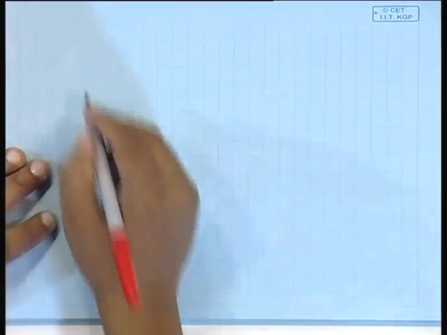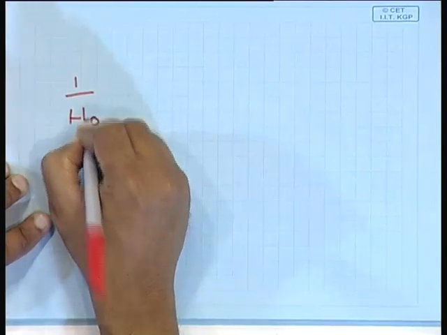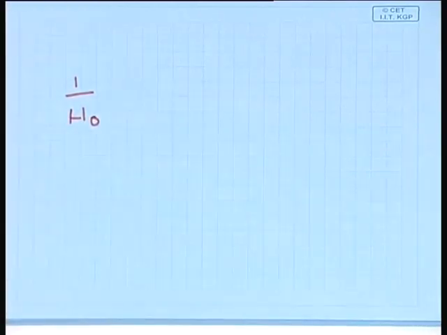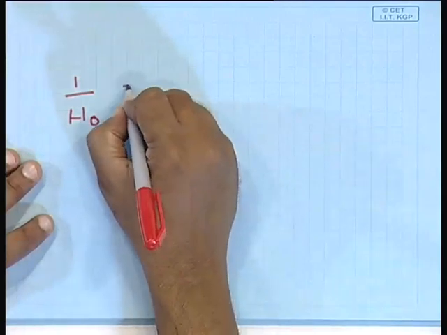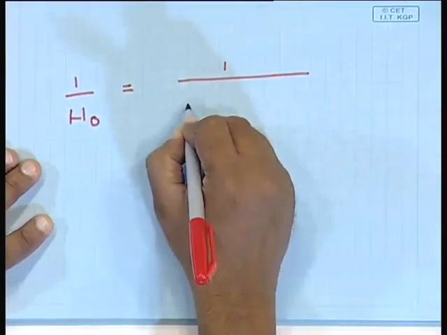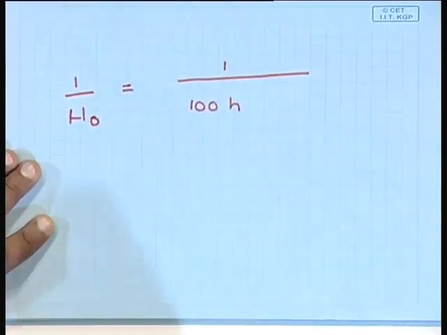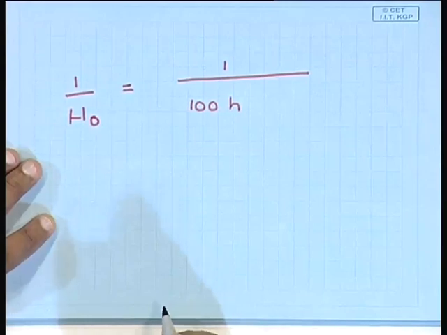It is very simple. So, what you have to calculate is 1 by H naught. So, 1 by H naught is 100 h kilometers per second per megaparsec. Let us express everything in SI units.